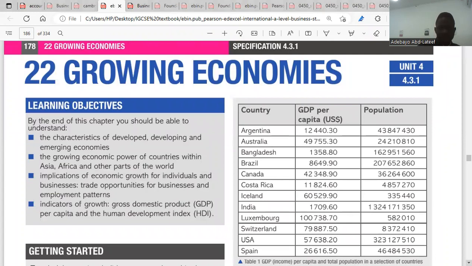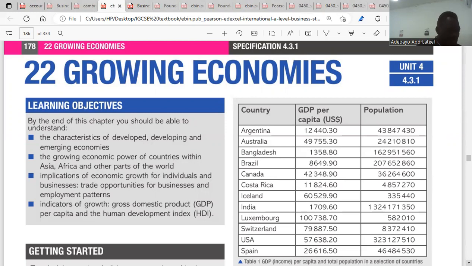This topic is growing economies, chapter 22. So when we talk about what an economy itself is, an economy is the state at which a country or region is in terms of production, consumption, and the supply of money. So the level at which a country is, how we can say this country is at this stage of production, this country is at this stage of consumption, the supply of money in this country is like this. That is what an economy is about.